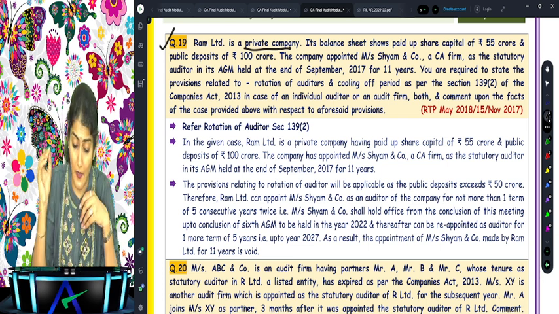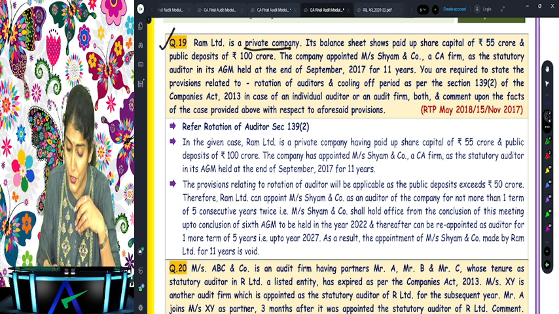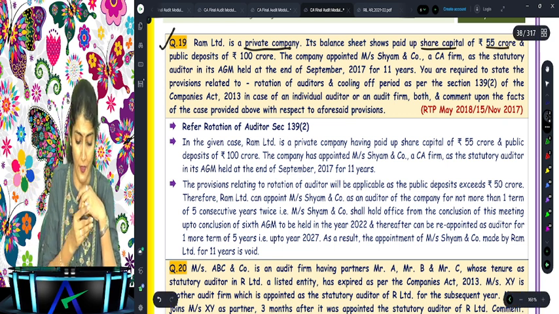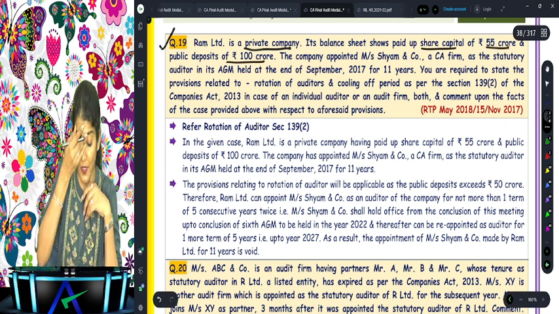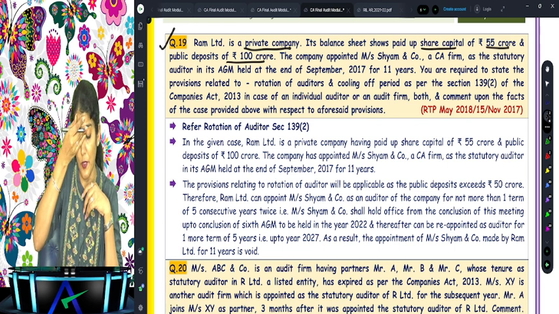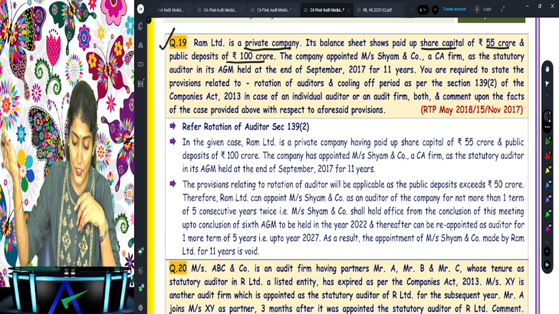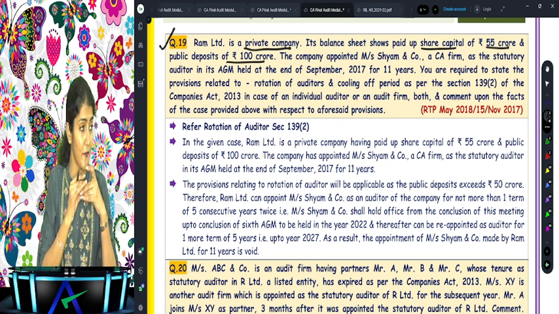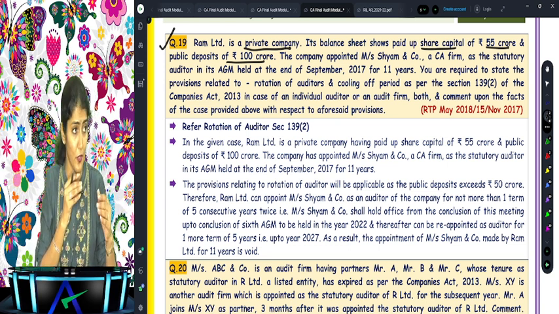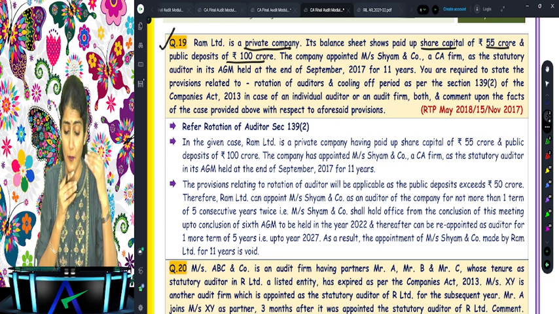Ram Limited is a private company. Its balance sheet shows a paid up share capital of 55 crore and public deposits of 100 crore. Are rotation provisions applicable to Ram Limited?